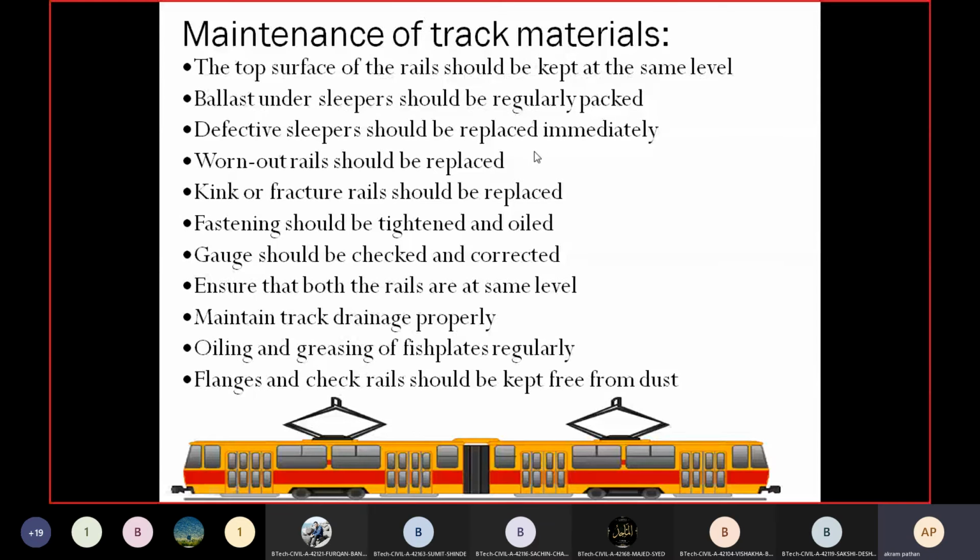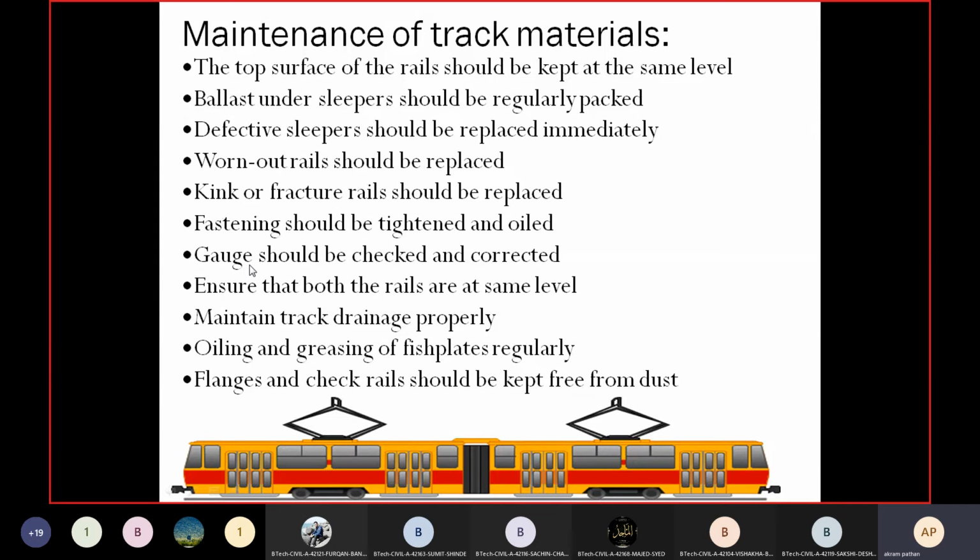Then defective sleepers should be replaced immediately. Then worn out rail should be replaced. Then kinked or fractured rail should be replaced. Then fastenings should be tightened and oiled. Then gauge should be checked and corrected. So this is one of the important maintenance tasks in case of the track.